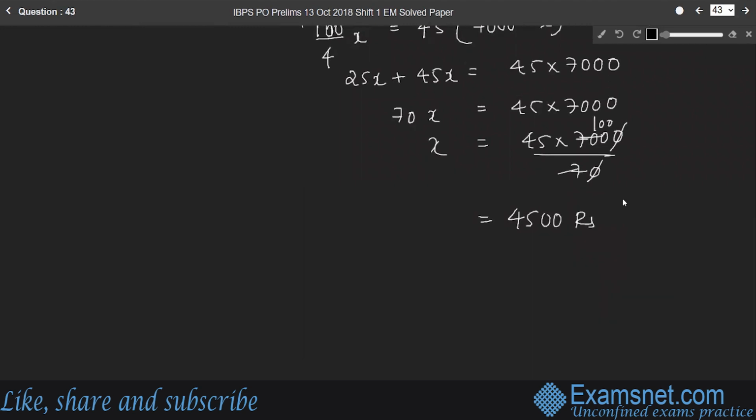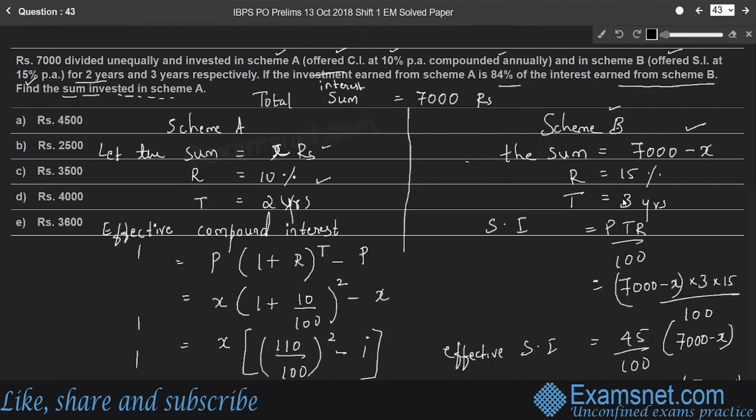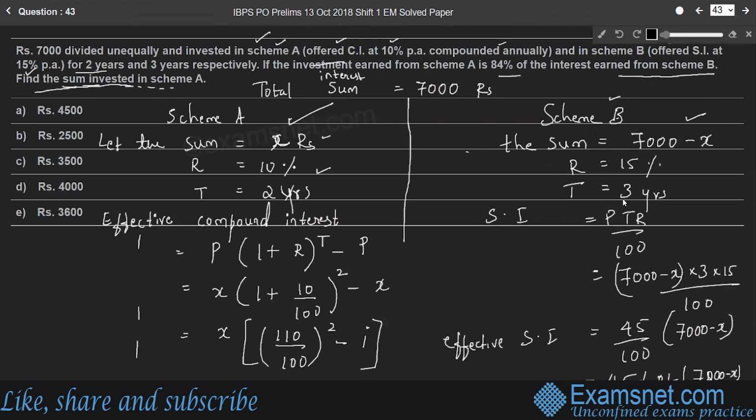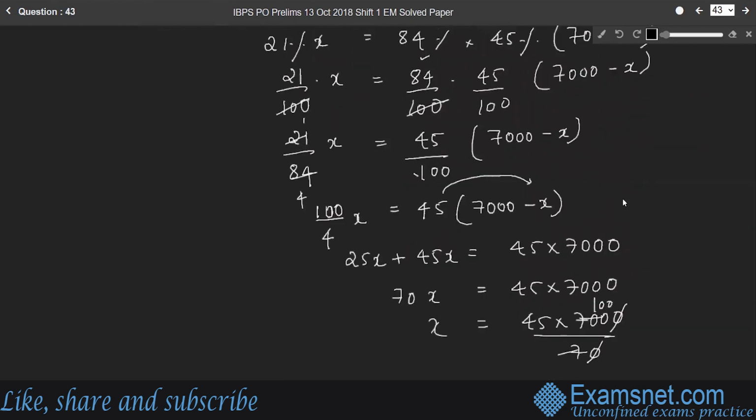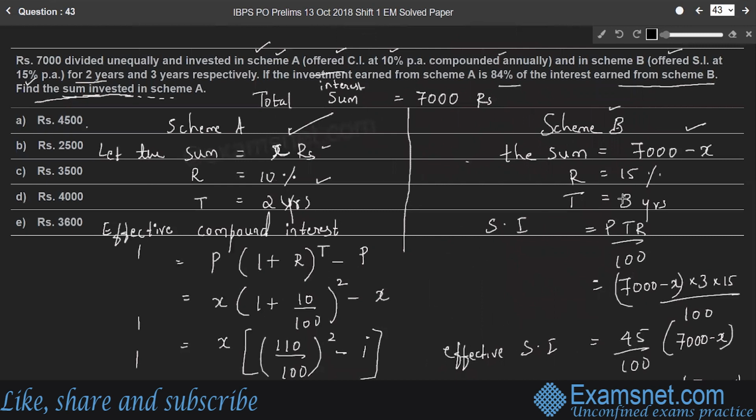So what is X according to our assumption? Let X be the sum invested in scheme A, right? Therefore, the question is to find the sum invested in scheme A, which is X, equal to 4,500 rupees. Hence, option A is the right answer.